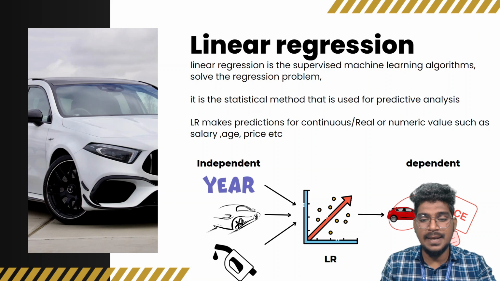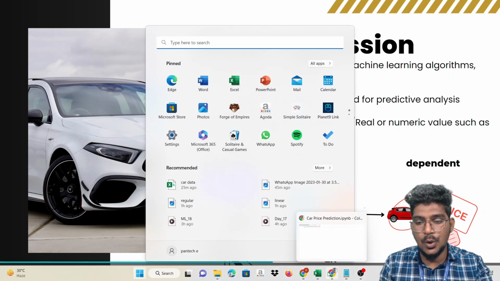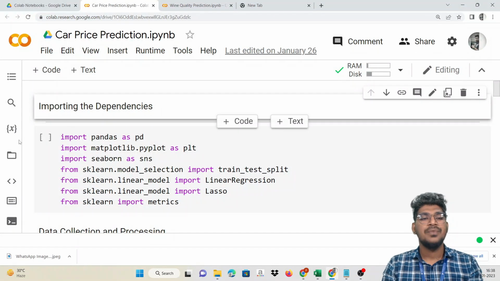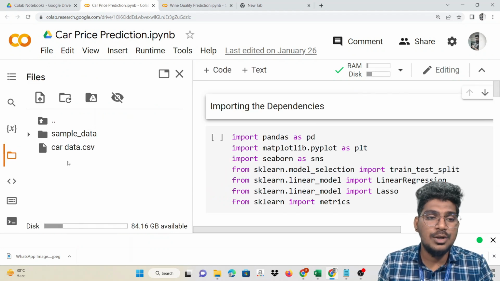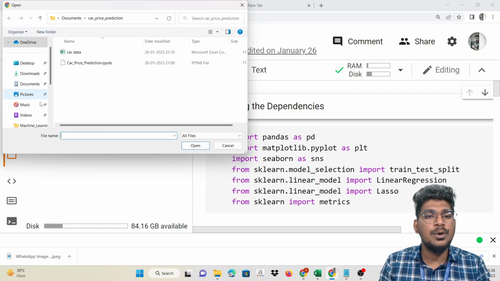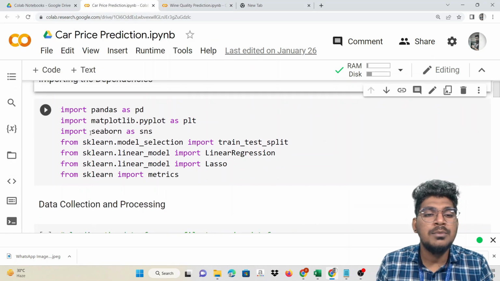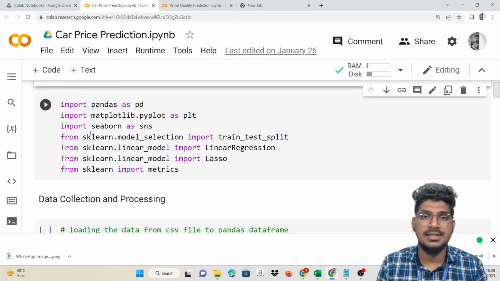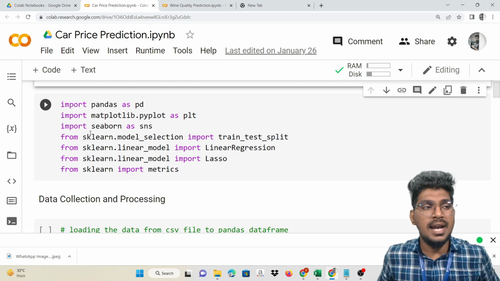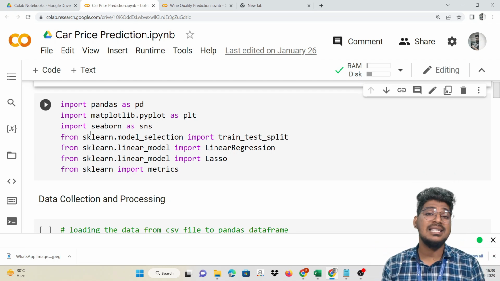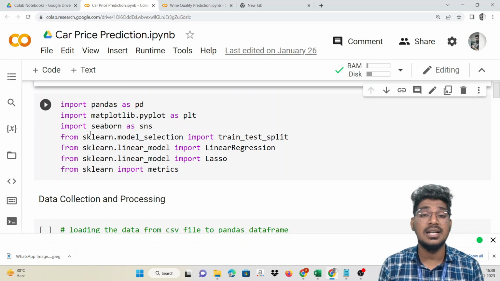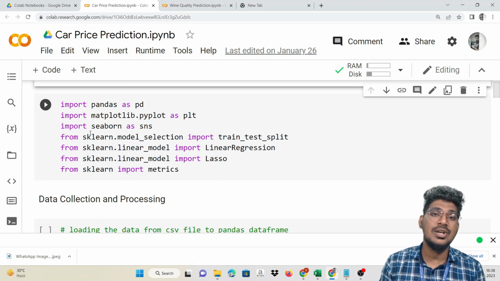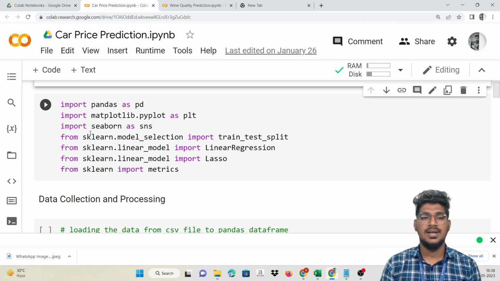Okay, right. So without delay, I am going to explain the coding. Now we need to collect the car dataset. How can we upload it? Just go to the folder, select the CSV file and open it. Now I am going to import the necessary libraries. Already we know that. But today we are not discussing a classification problem; we are discussing a regression problem. That means based on the data features, the car price will be predicted. That is our goal.